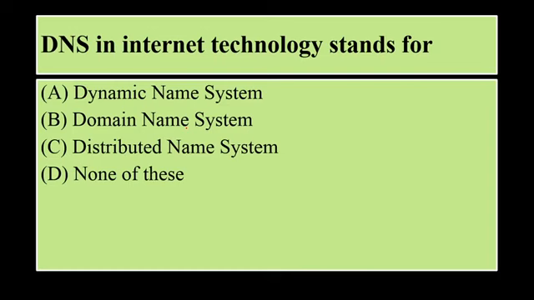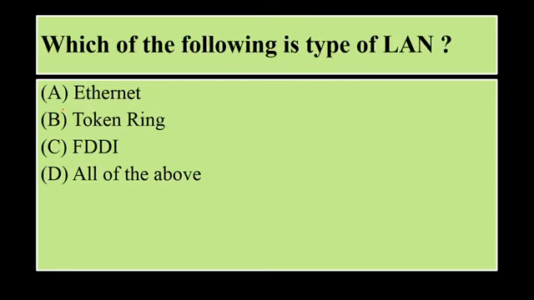DNS in Internet Technology stands for Dynamic Name System, Domain Name System, Distributed Name System, or none of these. So DNS in Internet Technology stands for Domain Name System. Which of the following is a type of LAN or Local Area Network? Ethernet, Token Ring, FDDI, or all of the above. So Ethernet is a type of LAN or Local Area Network.